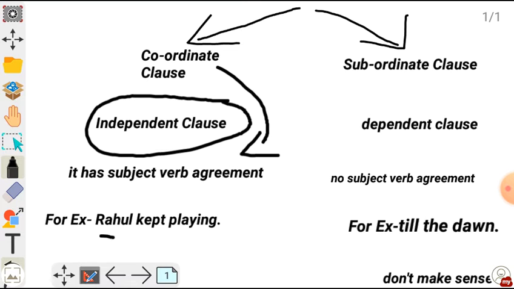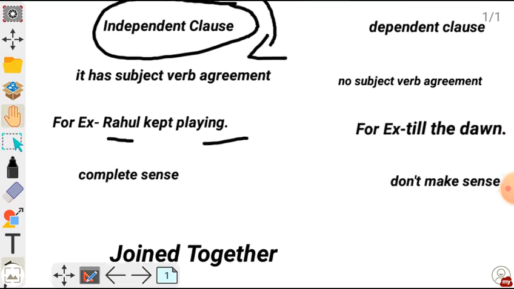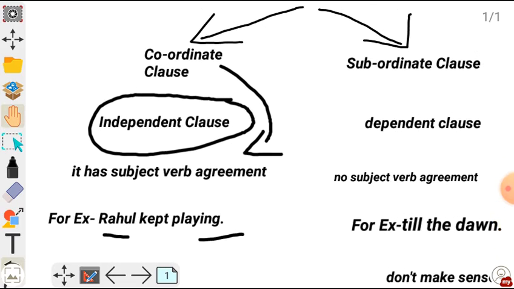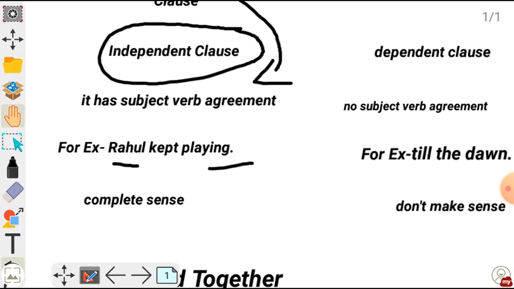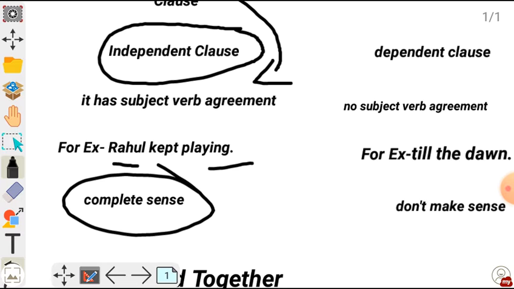You can see Rahul is the subject here, and the word playing is the verb here. So in a coordinate clause there is a subject and verb agreement, you can say a subject verb combination. And this clause, known as a coordinate clause, makes complete sense by itself, just like a sentence.